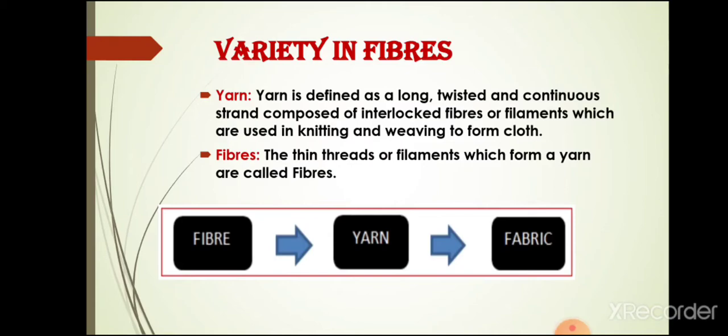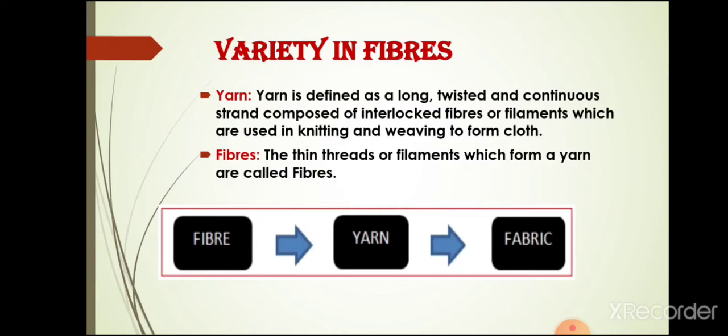First we will talk about the fibre. You have observed that when you try to thread a needle, many times the end of the thread separates into a few thin strands, and this makes it difficult to pass the thread through the eye of the needle. Students, those thin strands of thread that we see are made up of still thinner strands, which we call fibres. So what is a fibre? It is the thin thread, or you can say filament, which forms a yarn. We call it a fibre.